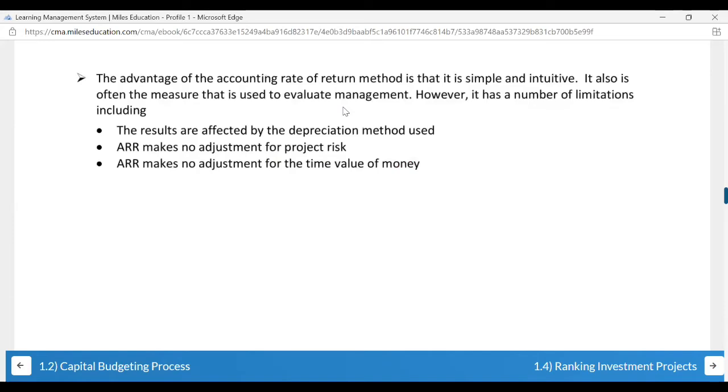What are the limitations of this method? So the advantage is obviously that it is simple. You simply calculate return on investment. It makes no adjustment for project risk. The results are affected by the depreciation method. See, above in the example, they have used SLM. What if they use the double declining method or sum of years' digits method? That makes a difference. Then the accounting rate of return makes no adjustment for the time value of money.